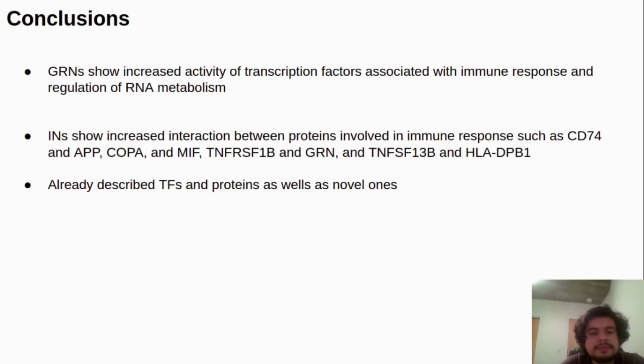So we have seen increased activity of transcription factors associated with immune response and regulation of RNA metabolism, and increased interaction between proteins involved in immune response, some that have already been described in other studies and others that are novel ones. We continue working on this project and we're still analyzing the results, and we hope to discover more insights into how the host modulates its gene regulatory networks and interaction networks when infected by SARS-CoV-2.